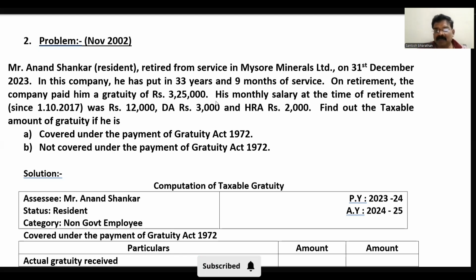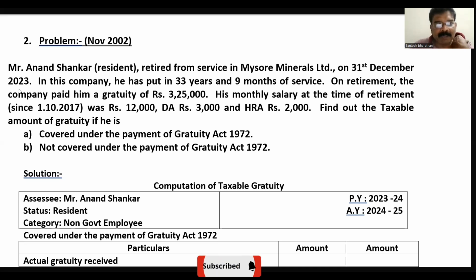If it is covered under the Payment of Gratuity Act 1972, we are going to convert more than 6 months into 1 year. That means 33 years, 9 months will be converted into 34 years. But in case of not covered under the Payment of Gratuity Act 1972, it remains as 33. Fractions will be ignored.